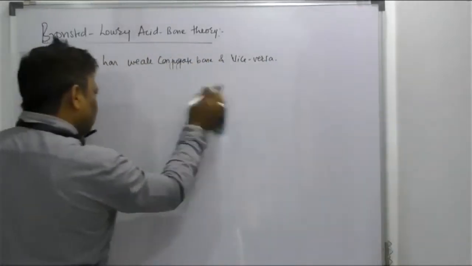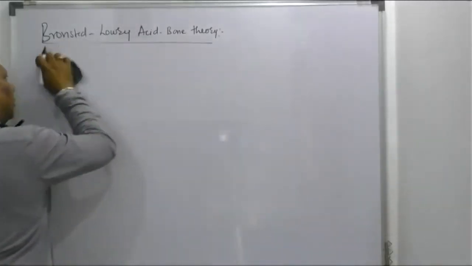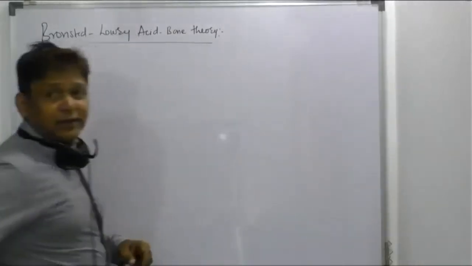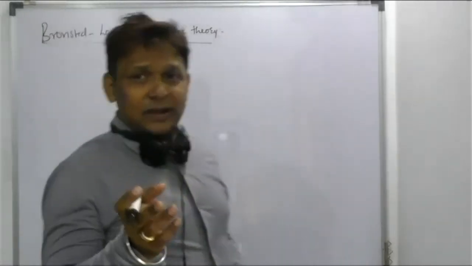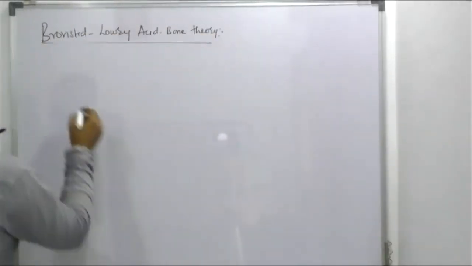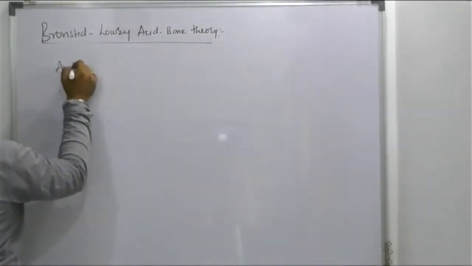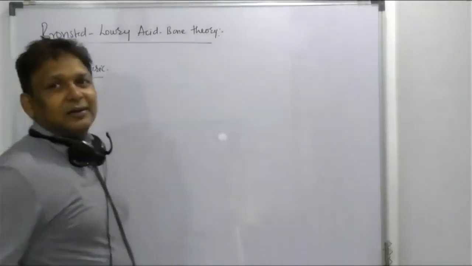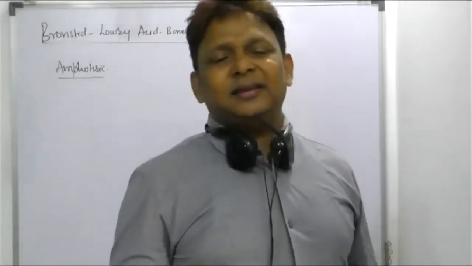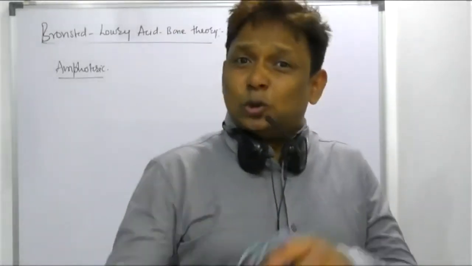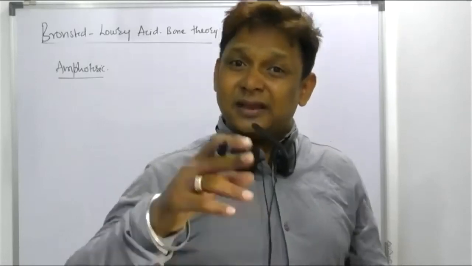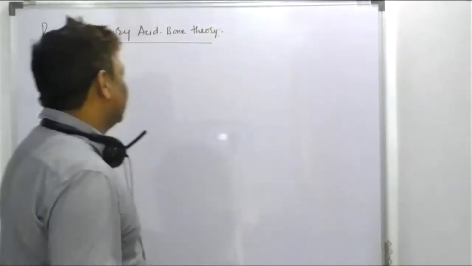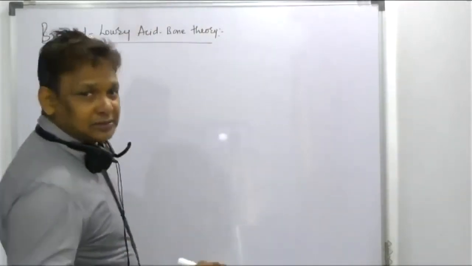Sir, acid we know, base we know. So what about amphoteric? Tendency to act as acid as well as base. Amphoteric. Tendency to give H plus ion is acid. Tendency to accept H plus ion is a base. According to whom? Bronsted-Lowry. See, I am going to write the amphoteric example here.